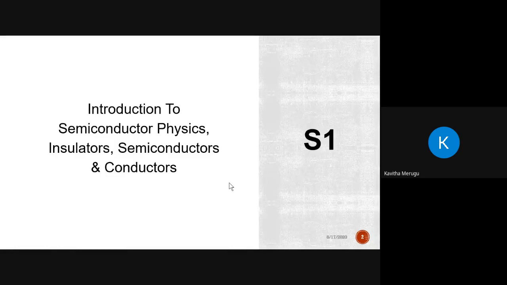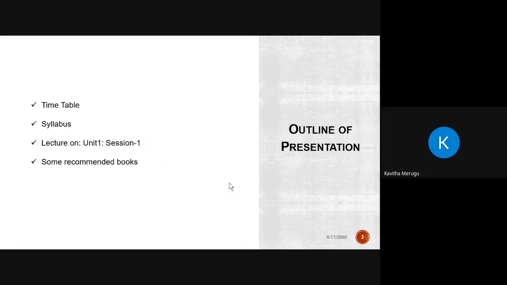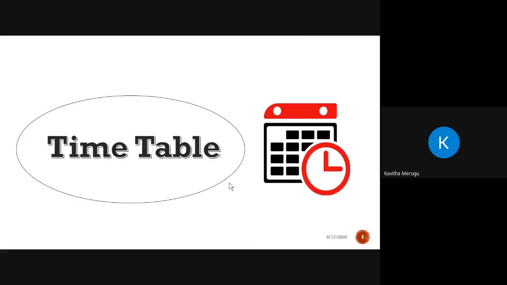Today we are going to talk about Unit 1, Session 1, that is Introduction to Semiconductor Physics, Insulators, Semiconductors and Conductors. Let us have a look at today's overview, timetable, and syllabus. Anyways, lecture on Unit 1, Session 1. I'm going to recommend some basic books for your future reference. So let us see the timetable.